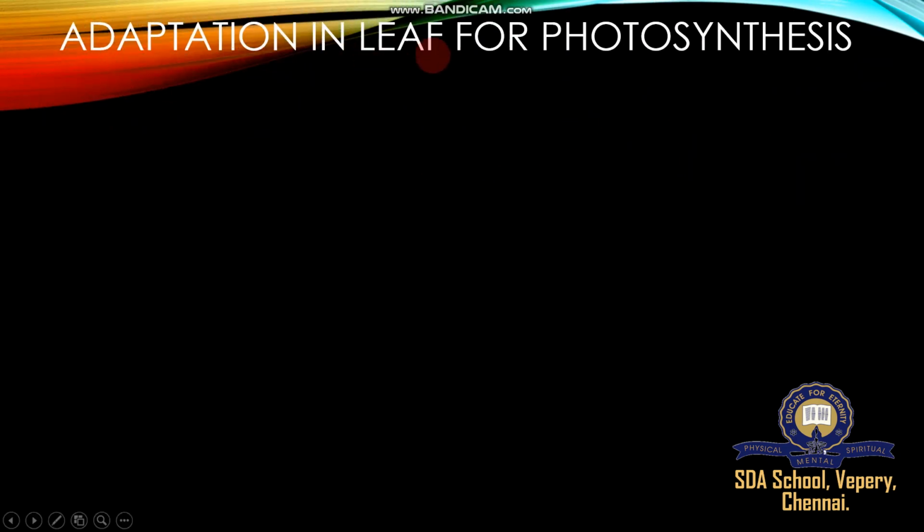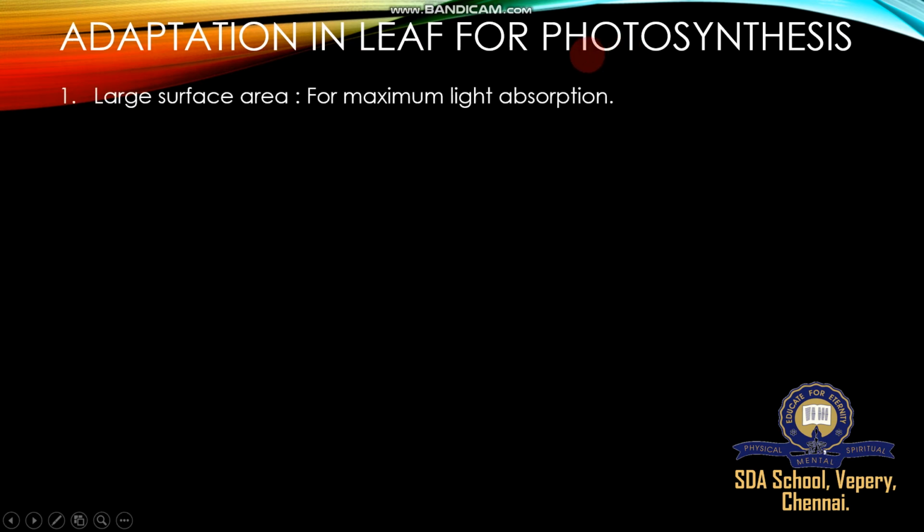Next, adaptation in leaf for photosynthesis. The leaf is adapted; some parts of a leaf are responsible for photosynthesis. First, large surface area, because the leaf requires a vast area. A good example is the banana plant leaf, because we use it for dining on the table. It's a large surface area. These plants' leaves allow maximum light absorption.